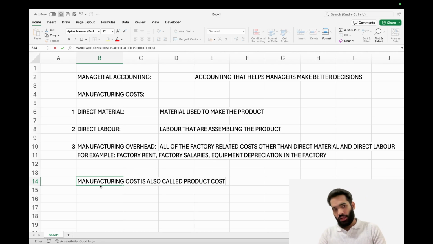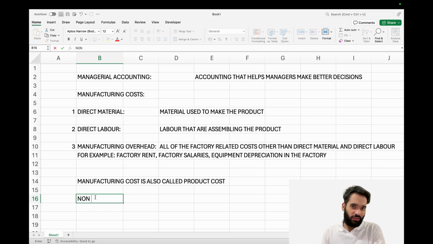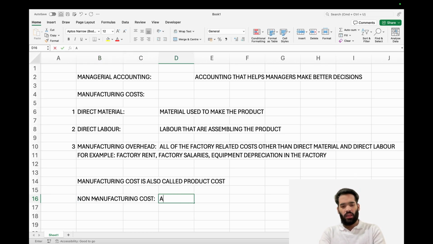And obviously, you might be thinking, what about the non-manufacturing cost? Non-manufacturing costs are any cost that is not a manufacturing cost. That's one way to think about it. Or any office-related costs. There are many ways to think about non-manufacturing costs, but these are very obvious usually.